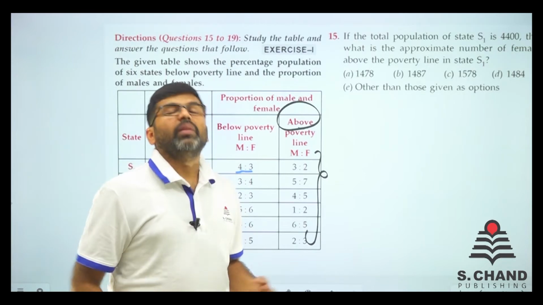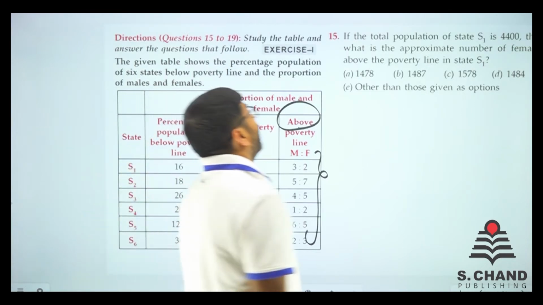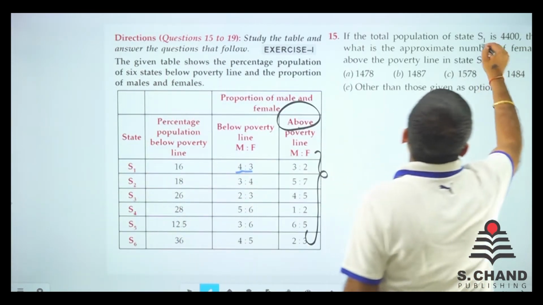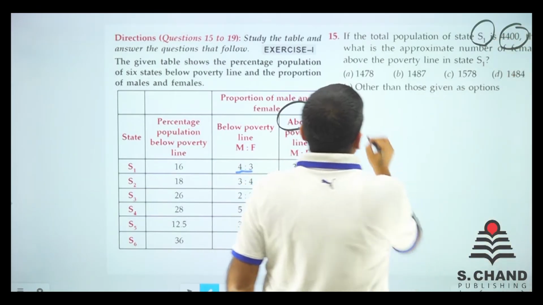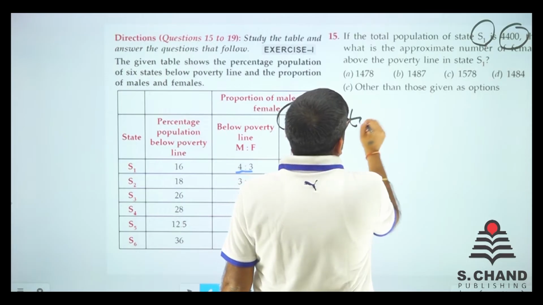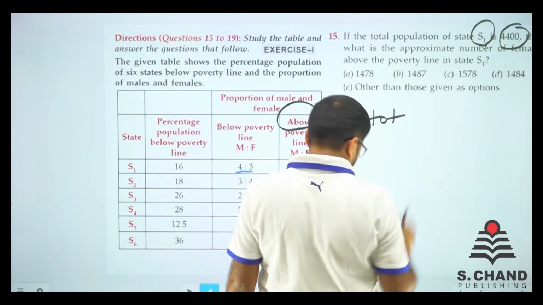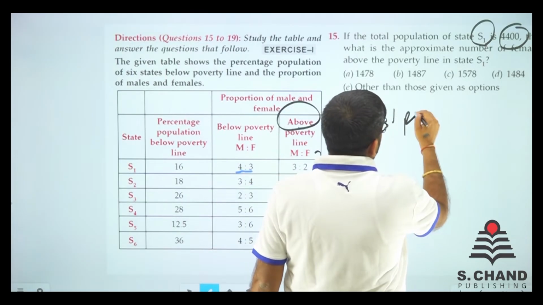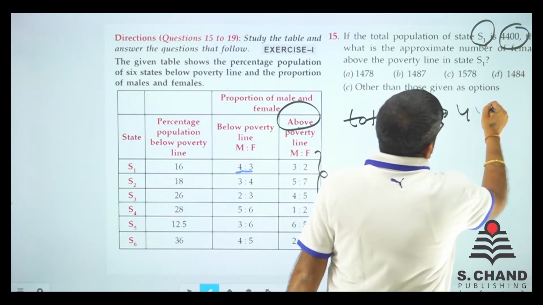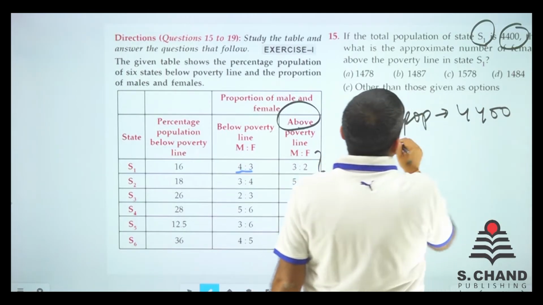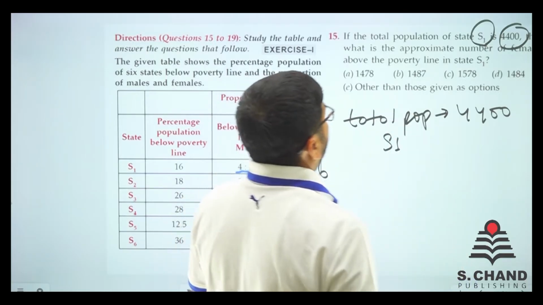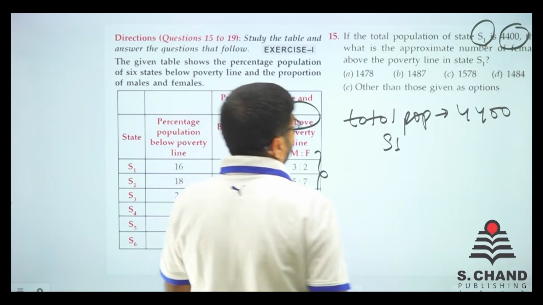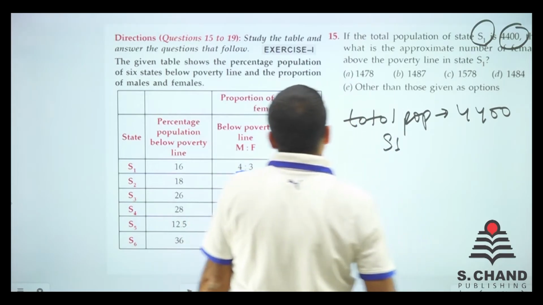Now what is asked? Let's see what the question says. If the total population of state 1 is given, that is 4400, so the total population is 4400 and that is for S1, right? Then what is the approximate number of females above poverty line in state S1?